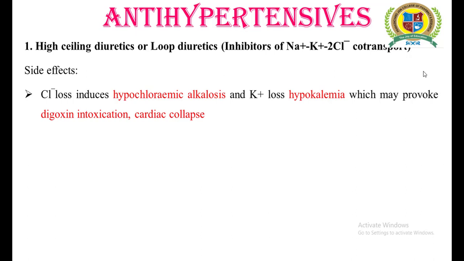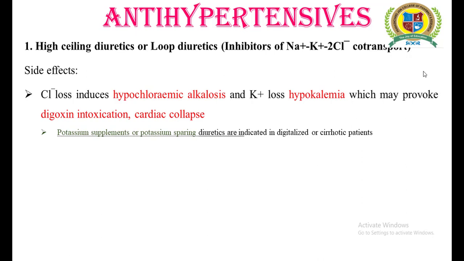That is the reason patients on digitalis therapy, or those suffering from cirrhosis, should be given potassium supplements or potassium-sparing diuretics when diuretics are considered important as a part of their therapy. So it is the reason we are continuously underlining this.